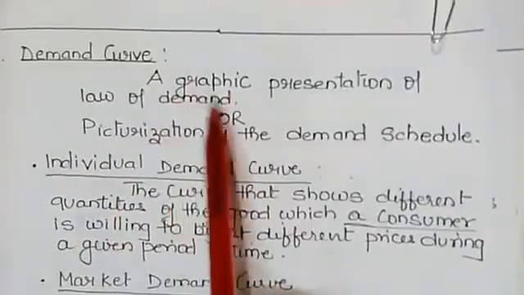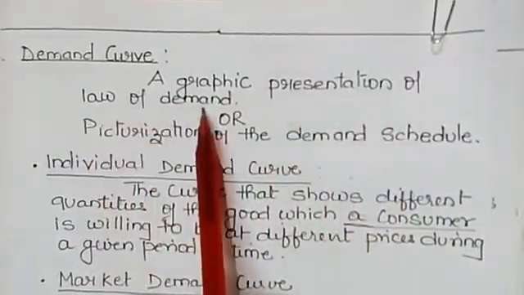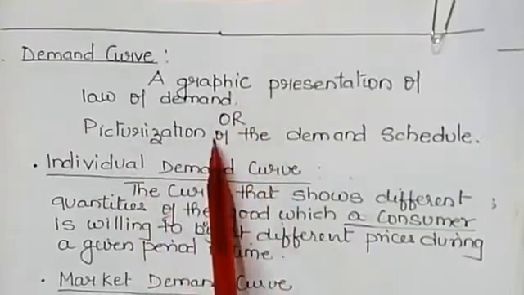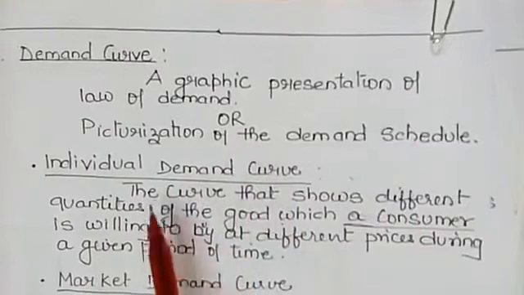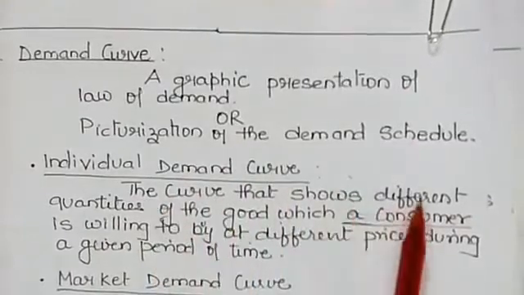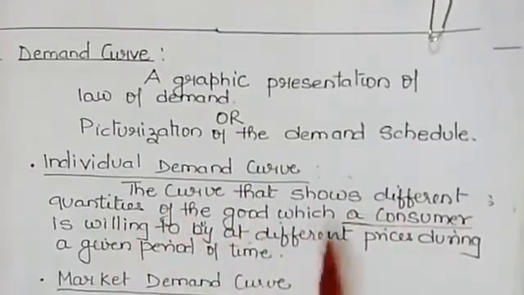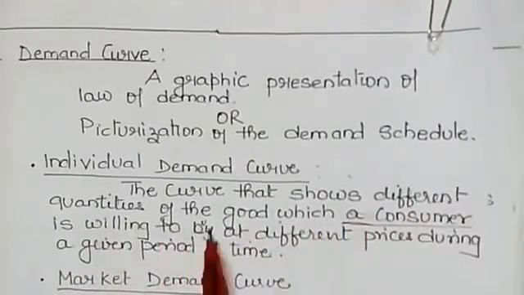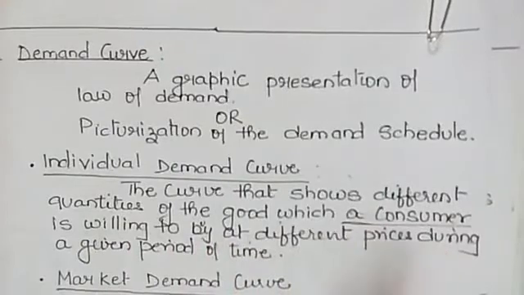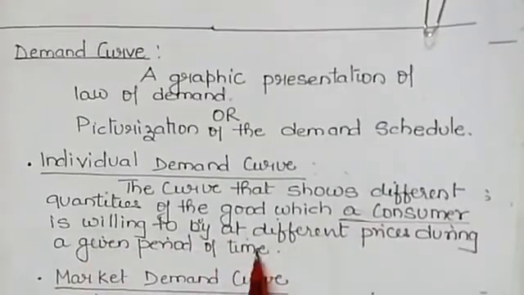Demand curve: a graphic presentation of the law of demand, or picturization of the demand schedule. Individual demand curve: the curve that shows different quantities of the goods which a consumer is willing to buy at different prices during a given period of time.